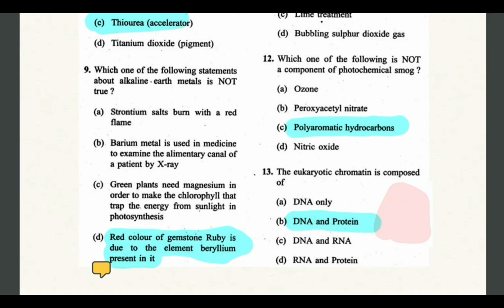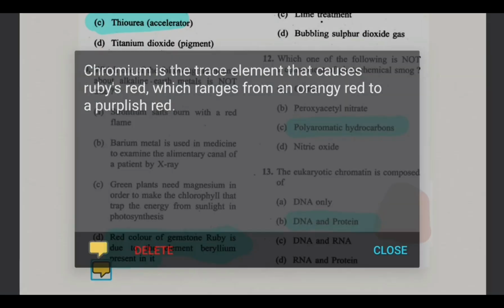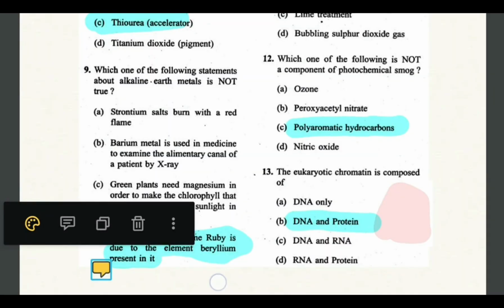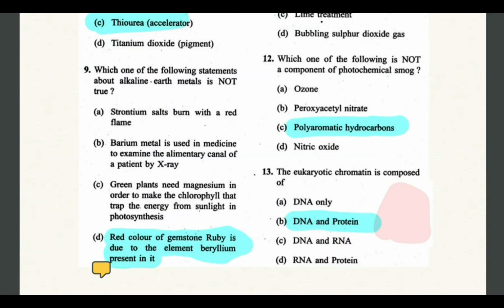And green plant needs magnesium in order to make the chlorophyll that traps the energy from sunlight. So for creation of chlorophyll, magnesium is very important, which is a major macronutrient in the plants. And chromium is the element that causes ruby's red, which ranges from orangey red to purplish red, and not beryllium. So D would be correct answer.